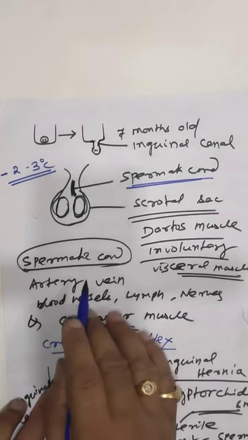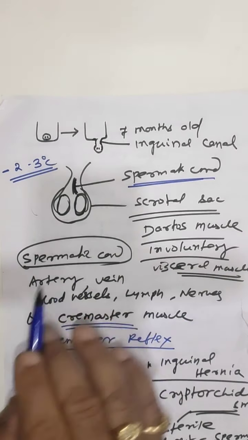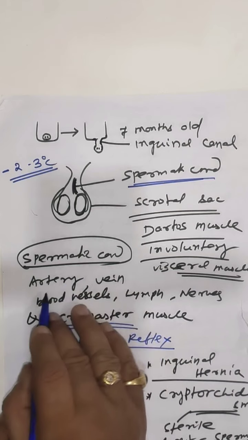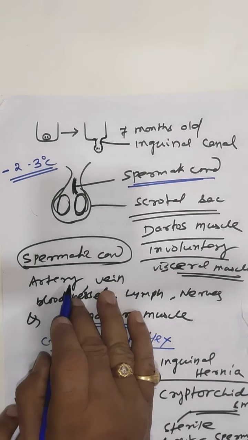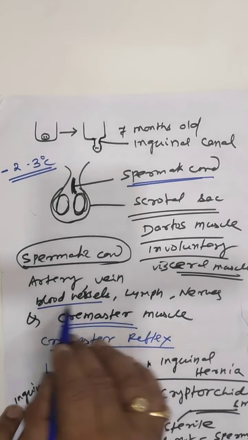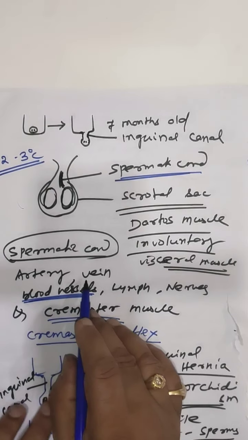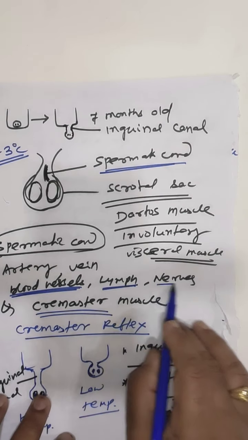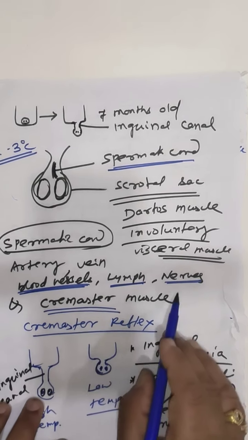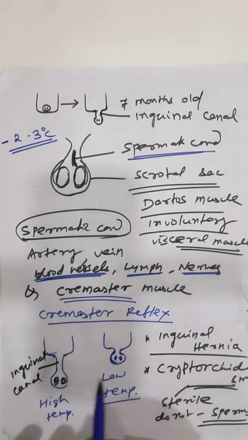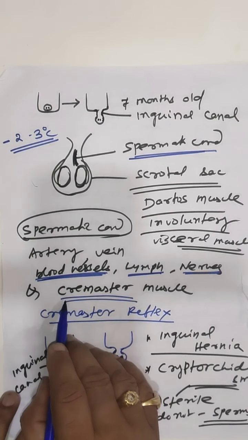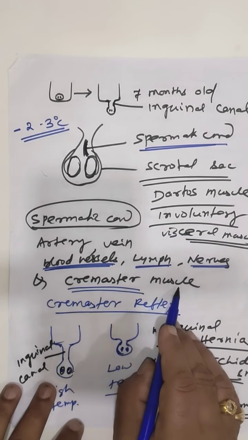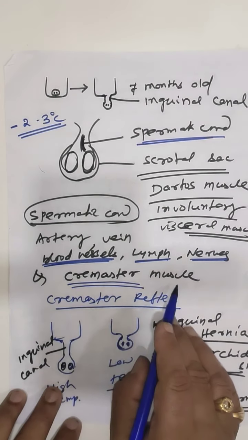The spermatic cord contains artery and vein, which are the blood vessels. Besides this, lymph vessels and nerves are also present. The spermatic cord also possesses specialized muscles called the cremaster muscles.